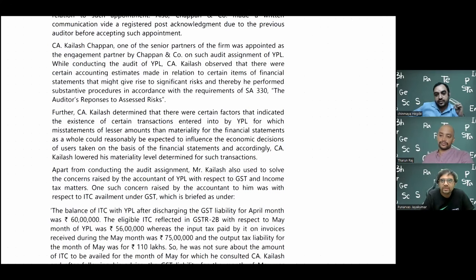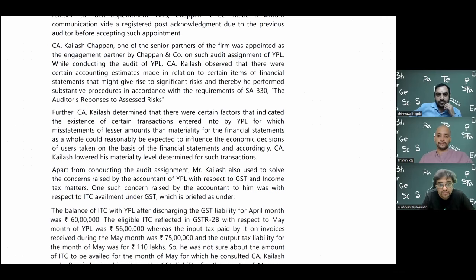See, even for example, if I am just keeping a bundle of cash of 10,000 rupees on my table and I just walk out, or let's say forget about 10,000, 10 rupees on my table and I walk out, somebody can come and take that 10 rupees and go when I'm not there. Is the money material? No, but there is a lapse of internal control here. So internal control, compliance procedures, don't look at materiality. Compliance procedures look at the lack of procedure here, lack of controls. So today it can be 10 rupees, tomorrow it can be 10,000, day after tomorrow it can be 1 lakh. There is definitely a problem with the control here, right?